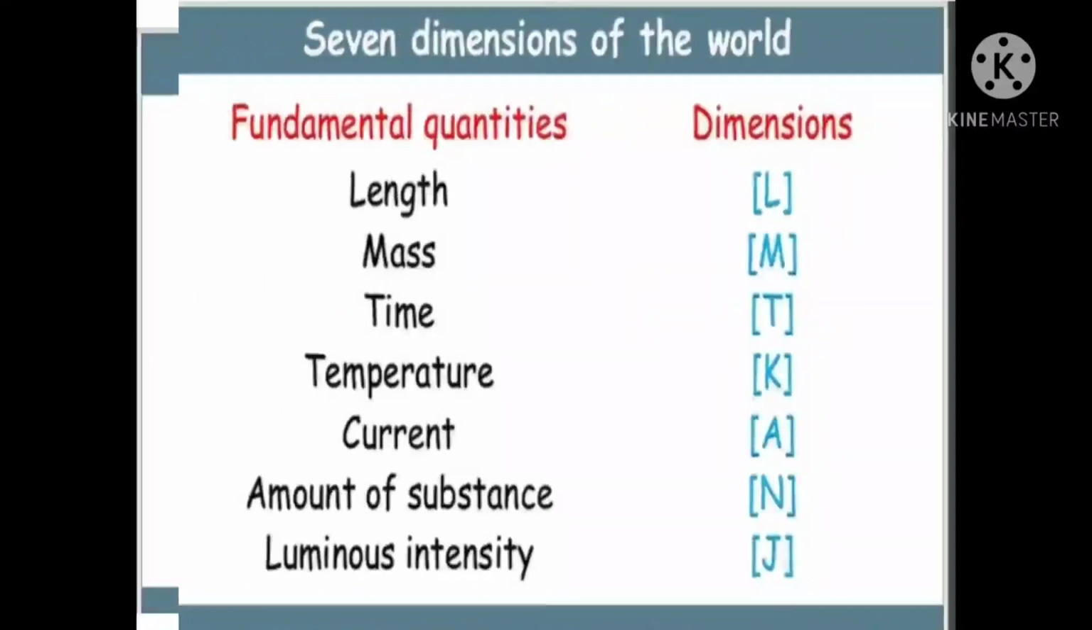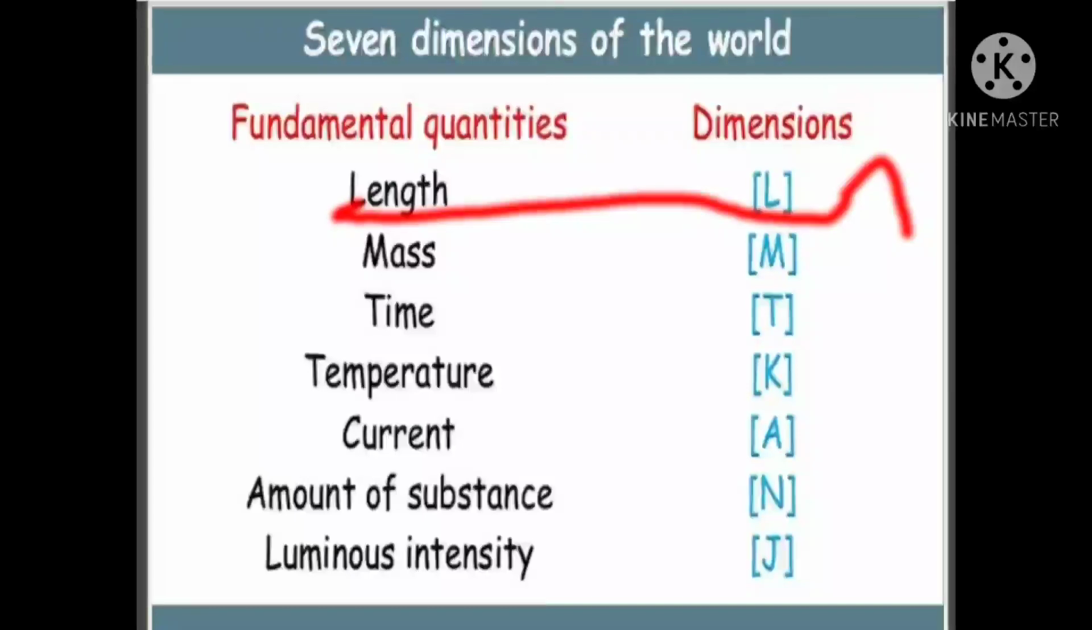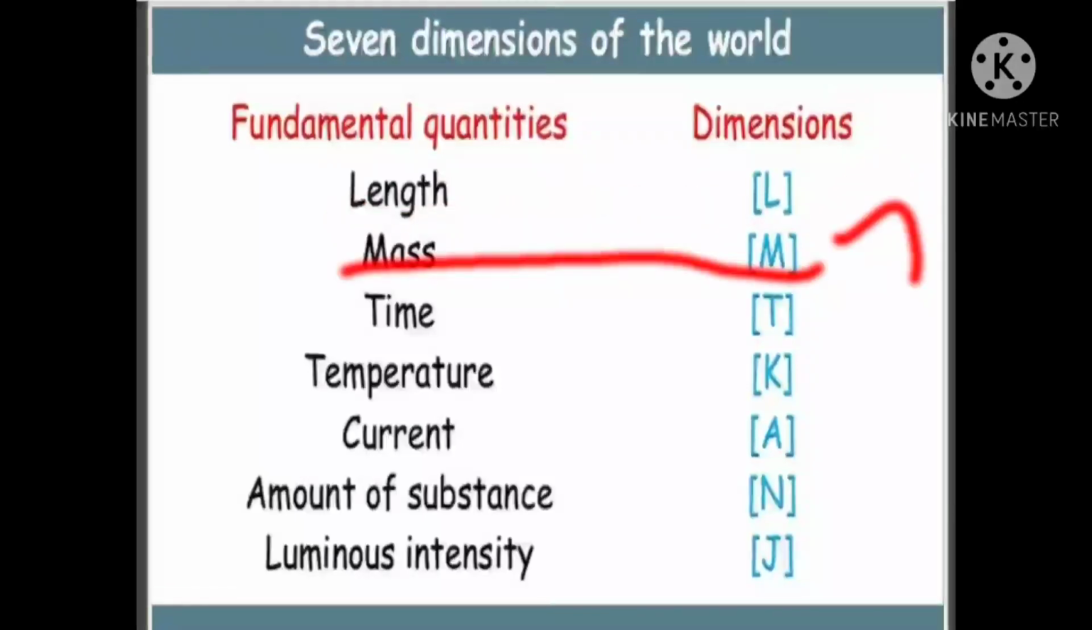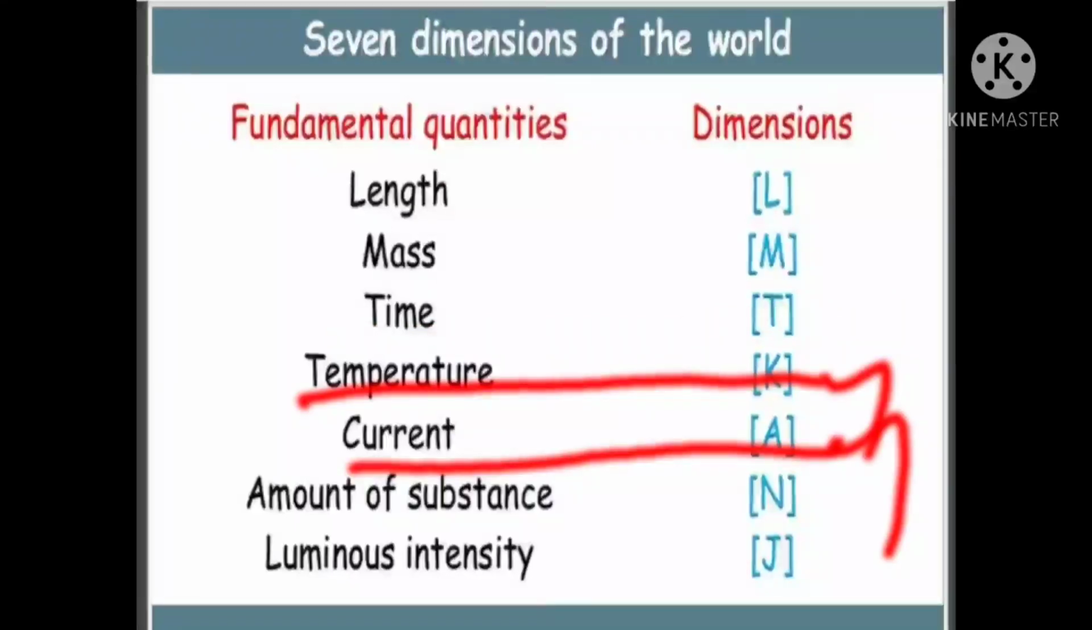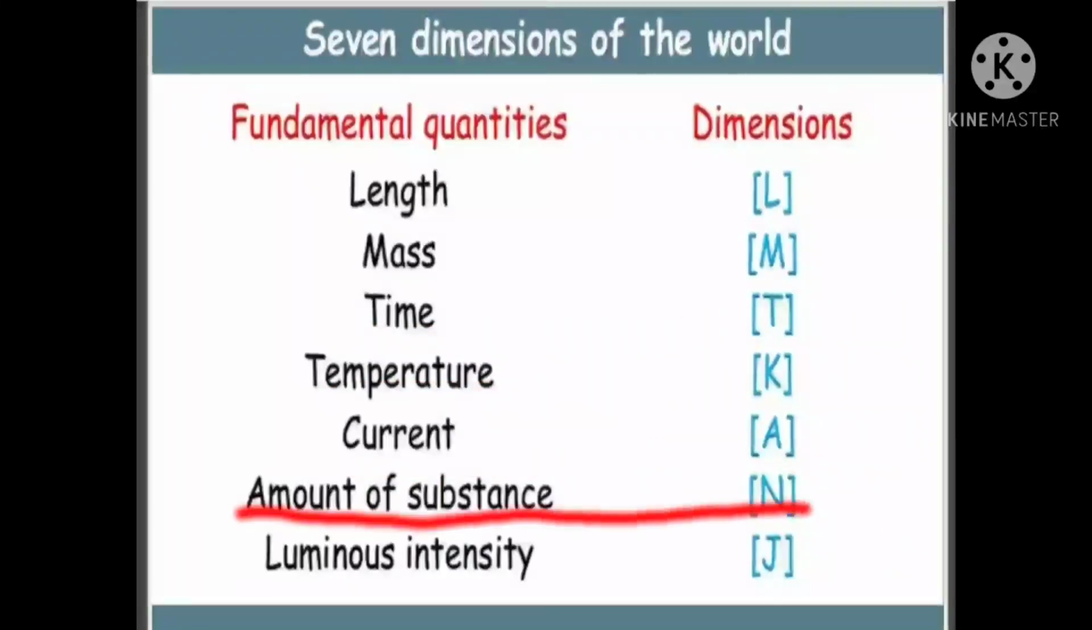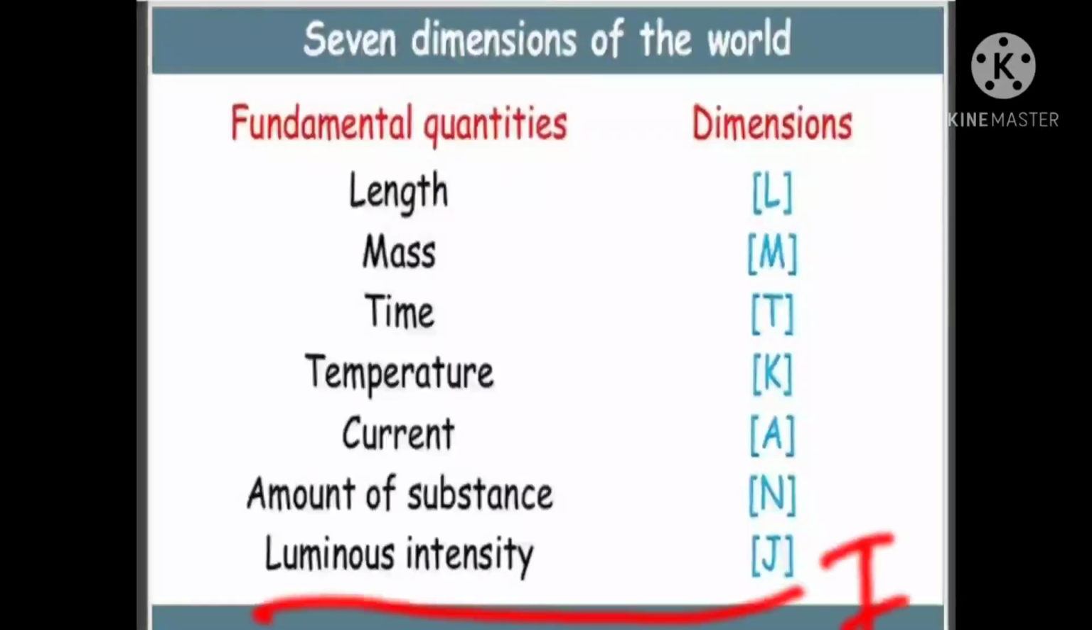Here you see the symbol for length is L, for mass the dimension symbol is M, for time the dimension symbol is T, temperature Kelvin, current ampere, and amount of substance. Sometimes here they have given N, sometimes for mole they will simply note it as mole only. Luminous intensity is I, it is not J actually. Some books are using I. Here it is mentioned J.